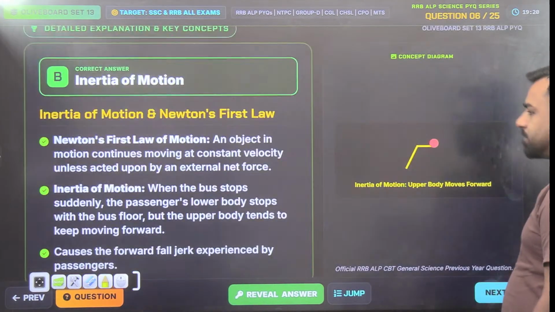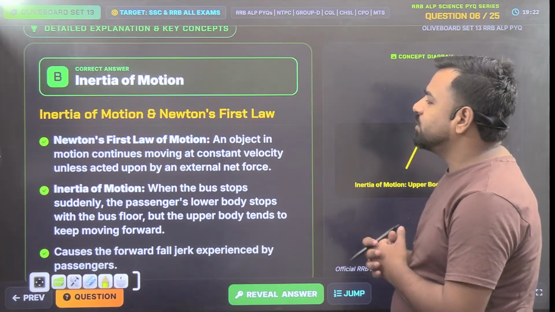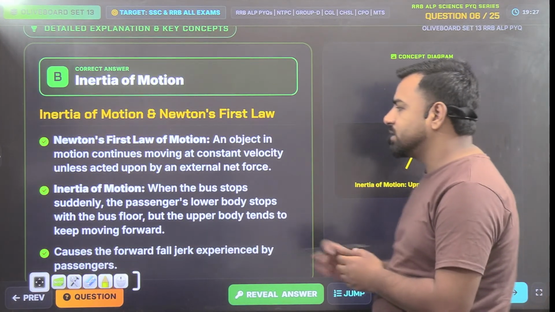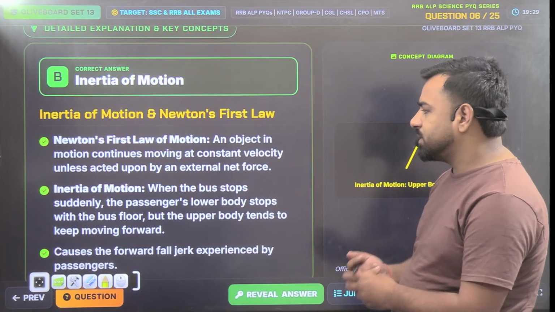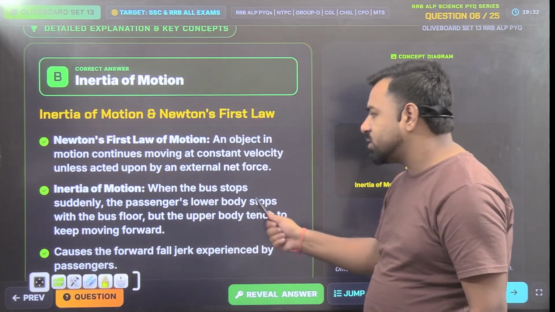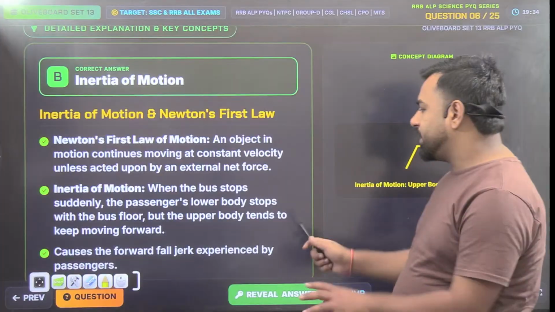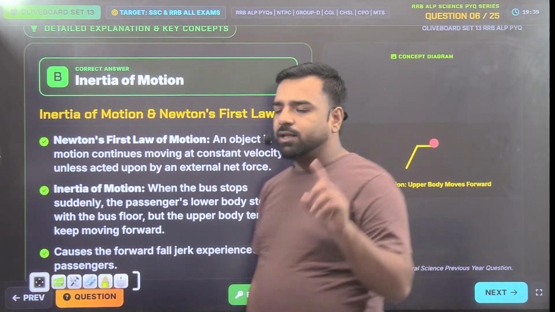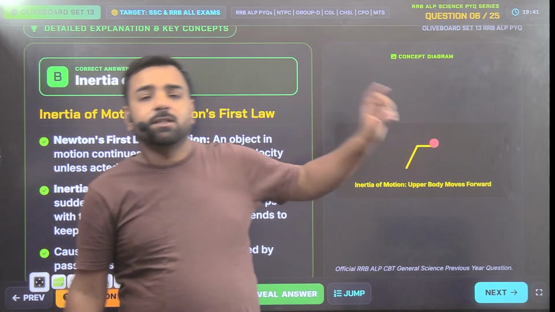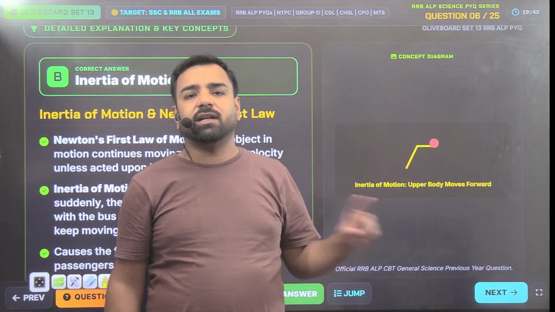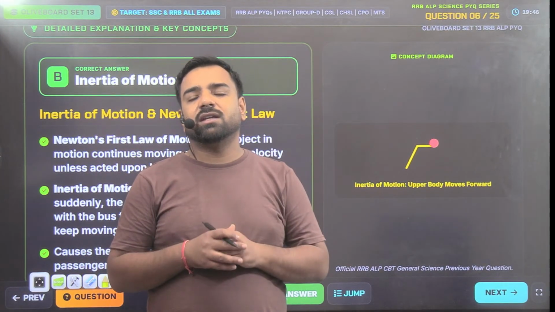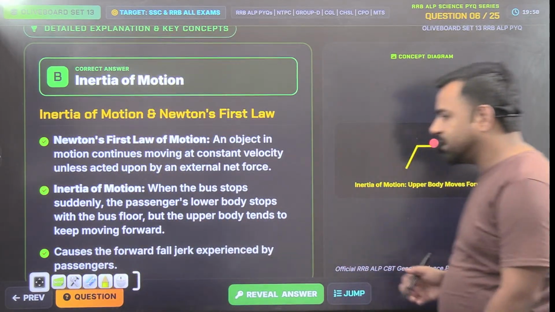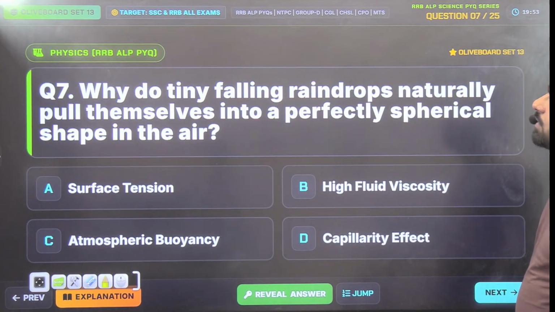So inertia of motion: an object in motion continues moving at constant velocity unless acted upon by an external net force. So when the bus stops suddenly, the passenger's lower body stops with the bus floor, but the upper body tends to keep moving forward. That was the point. Achha, one more thing. Newton's first law is taken from where? That's taken from the law of inertia. And who gave it? It was given by Galileo, right? So Galileo, that's done again. Let's move forward now.